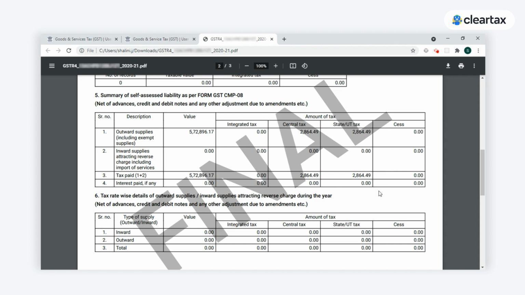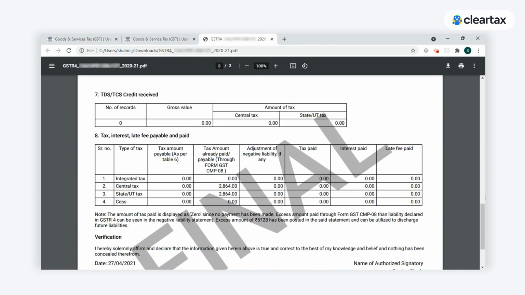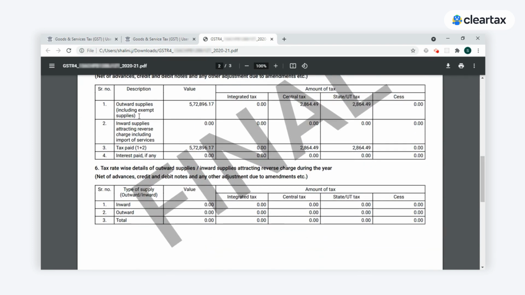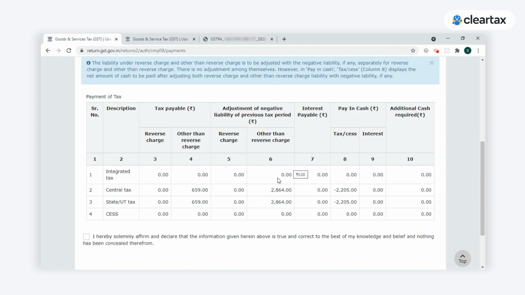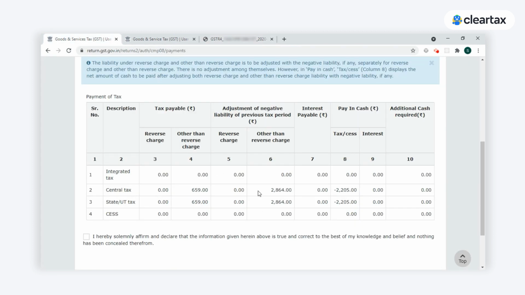Based on this, the taxes, which may be in excess or in short, will be displayed in table 8. If this is done properly, there are no chances of the adjustment of negative liability of the previous tax period occurring. If table 6 is not filled properly, these figures will occur in this column, because the GSTN portal takes it as an excess payment to the government and starts offsetting it with the present quarter, that is the first quarter of the next financial year in CMP 08.